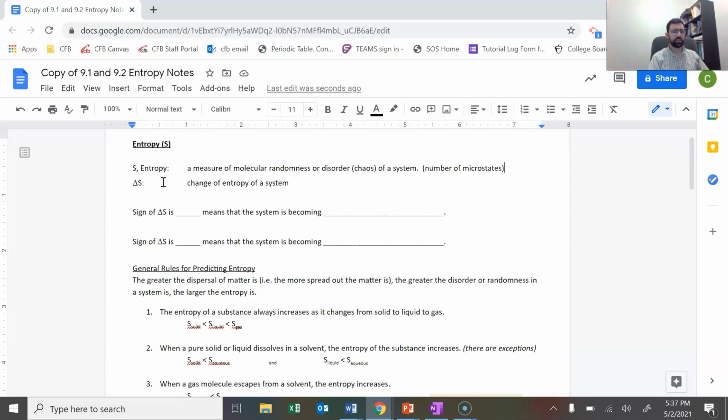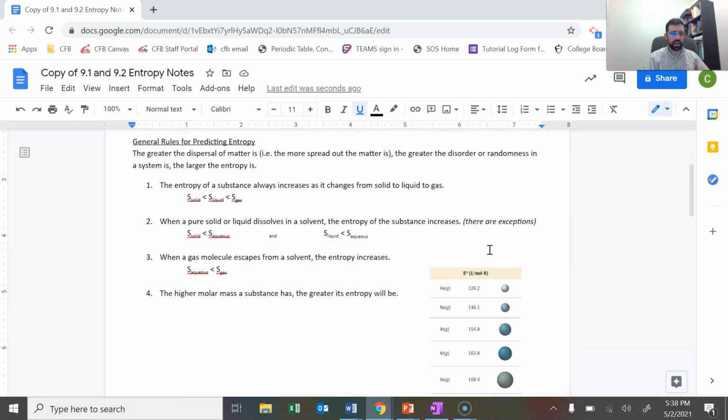Change in entropy of the system is represented by delta S, just like delta T means change in temperature, and delta H is the change in enthalpy. Delta S is the change in entropy. If the sign of delta S is positive, that means the system is becoming more random or disordered. If delta S is negative, that means the system is becoming less random or more ordered.